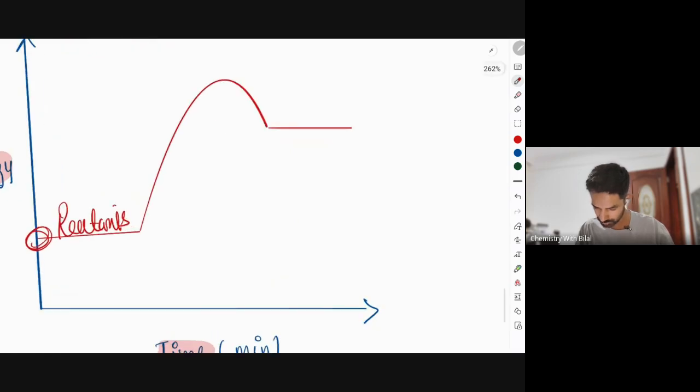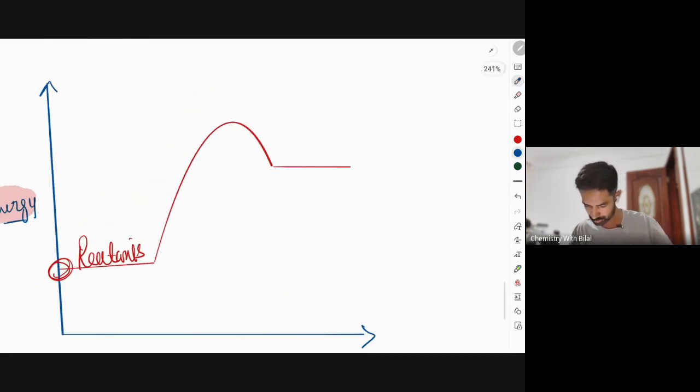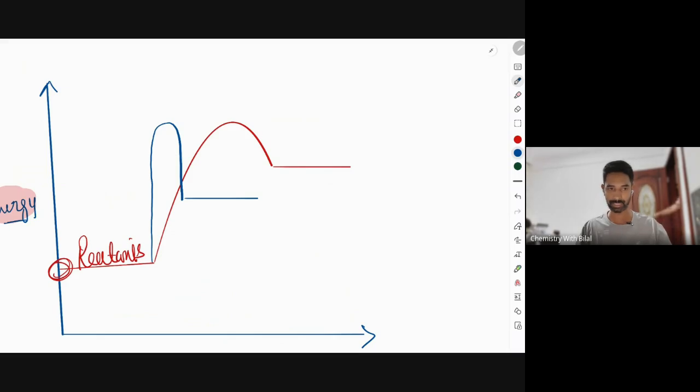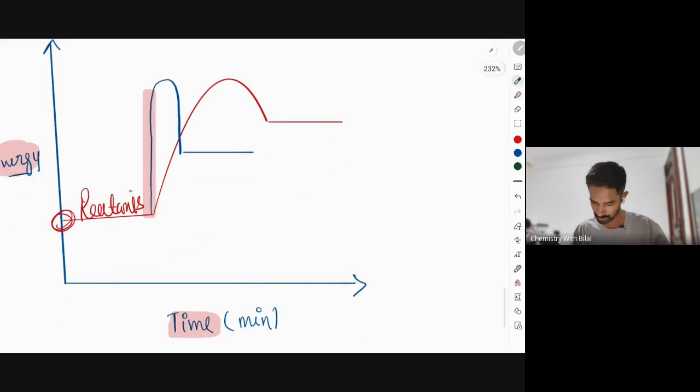Okay, one more thing to take care of. Most of the time I find people draw this line completely straight, going up and then coming back. This is an incorrect way to draw the diagram, because here you can see the line goes up without any deflection. If you look at the x-axis, it seems like within no seconds your reaction went up, but that is not possible practically.